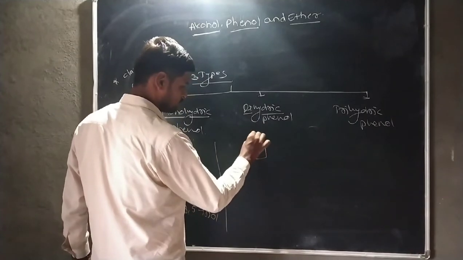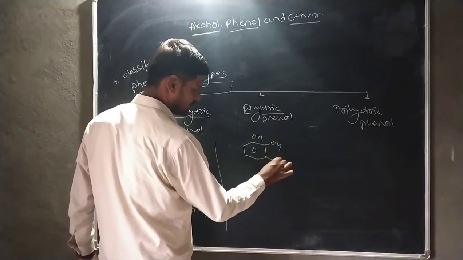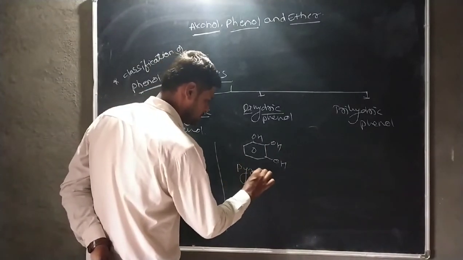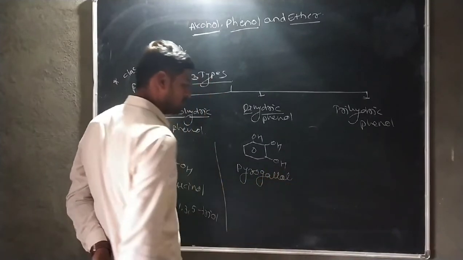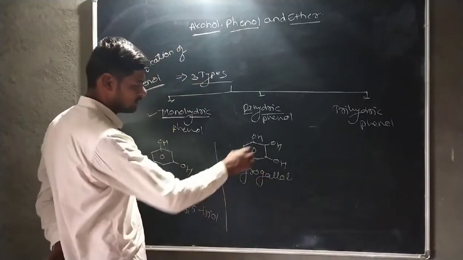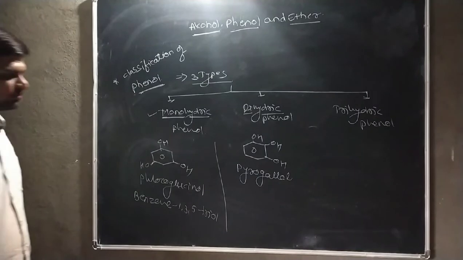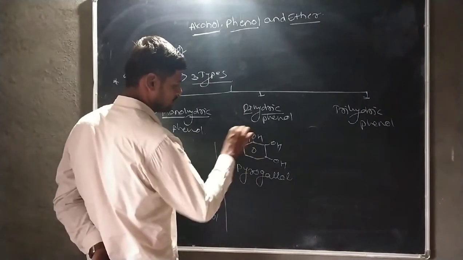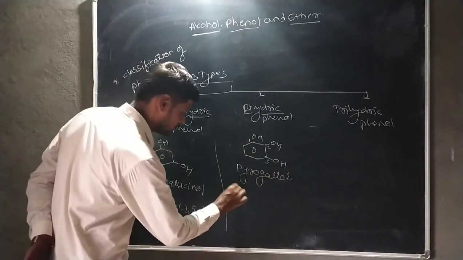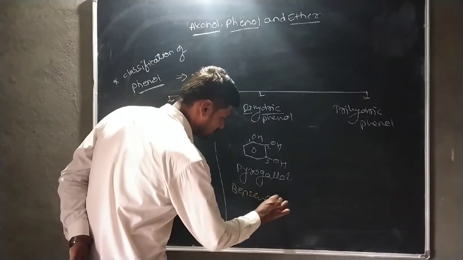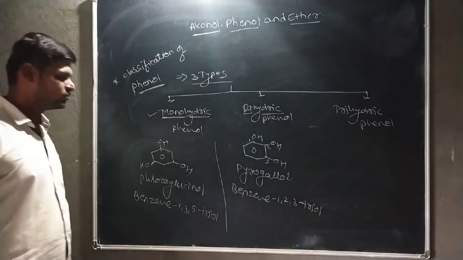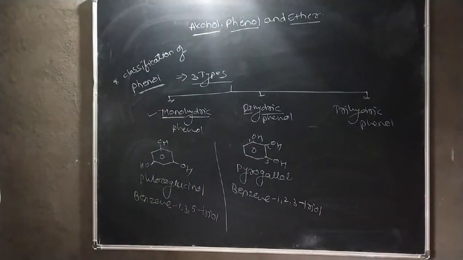Then another example is where three hydroxyl groups are attached to adjacent carbon atoms. The special name of this compound is pyrogallol. For the IUPAC nomenclature, numbering starts from this hydroxy group as one, this is second, and this is third. The name of this compound is benzene 1,2,3-triol.